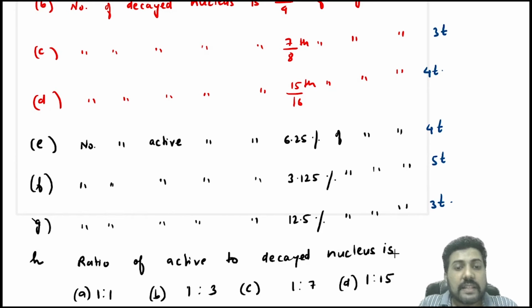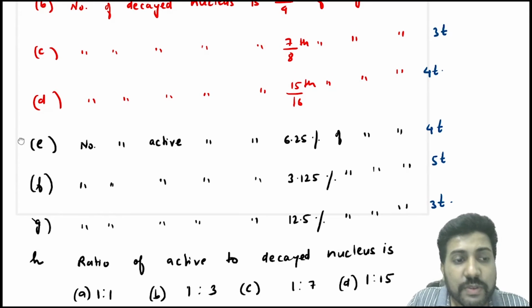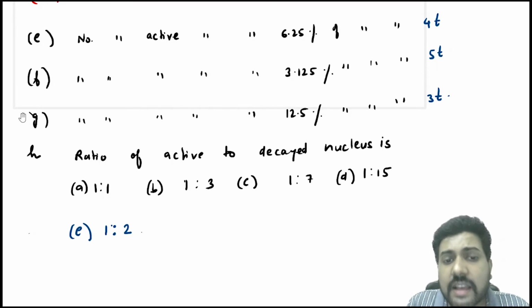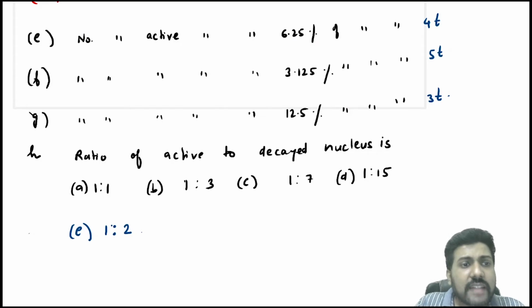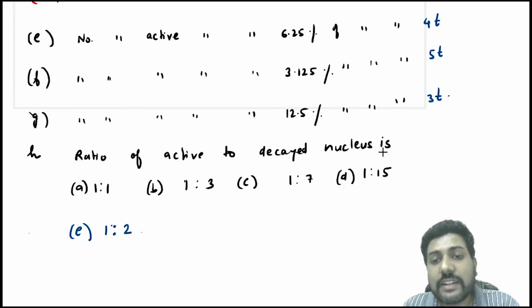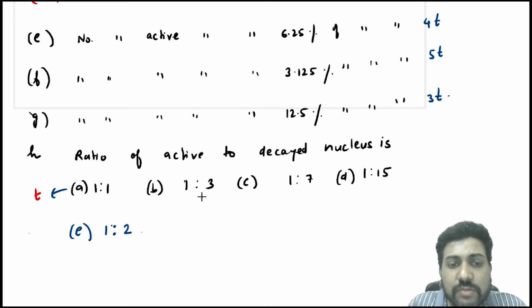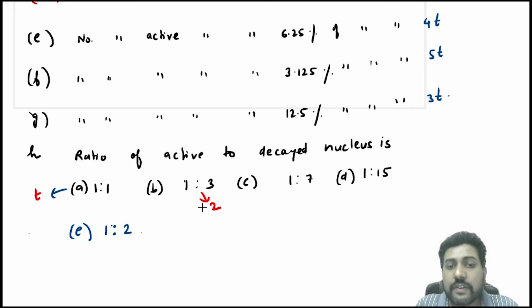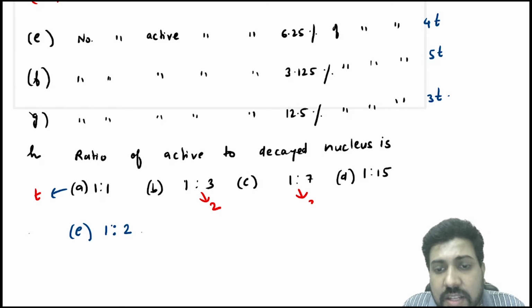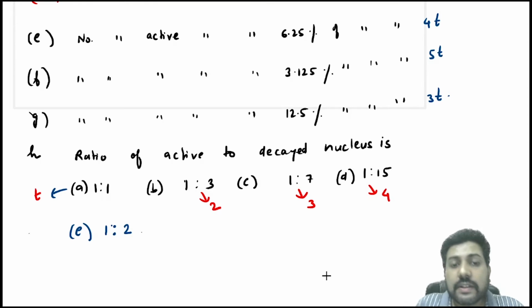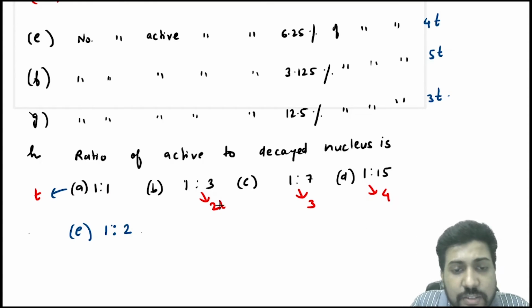Then they can also ask you in terms of ratio, because in the chart we have written the ratio also. Find the time when the ratio of active to decayed nucleus is 1:1. So 1:1 means 1 half-life. 1:3 means 2 half-lives. 1:7 means 3 half-lives. 1:15 means 4 half-lives. So the answer will be T, 2T, 3T, 4T.